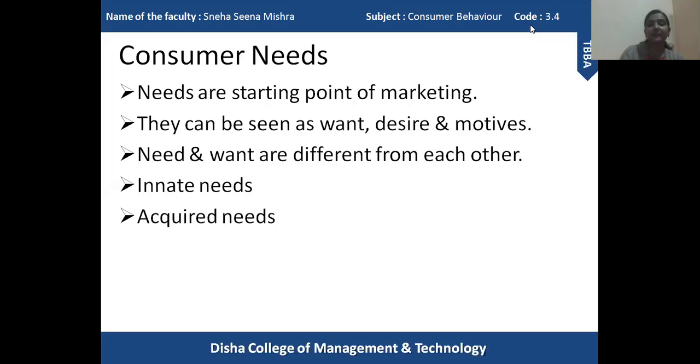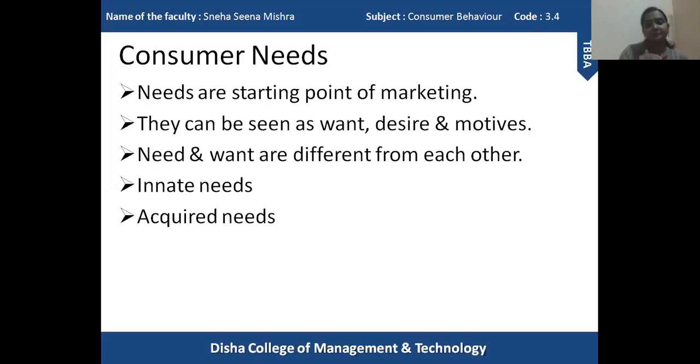As you can see on the screen, the first point is that needs are the starting point of marketing. Obviously, an organization will provide products which are required by a particular person or a group of people. So the organization needs to understand the needs of the consumer, and they need to focus on fulfillment of those needs.